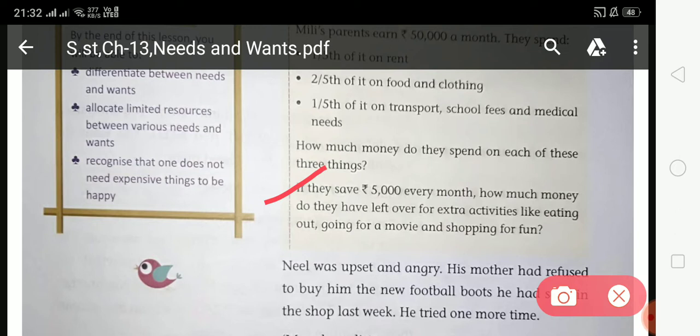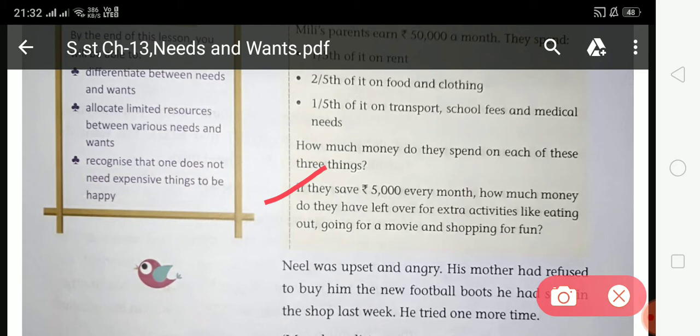So students, her parents earn 50,000 a month and they spend 40,000 on needs, and they save 5,000 every month. Then how much money do they have left over for extra activities, for their wants? So they have 5,000 for their wants like eating out, going for a movie, and shopping for fun.